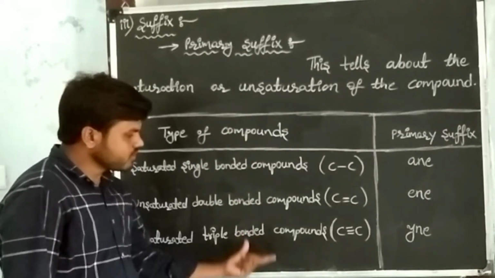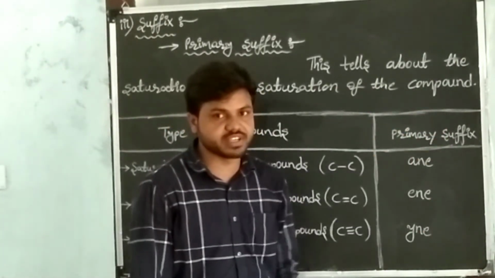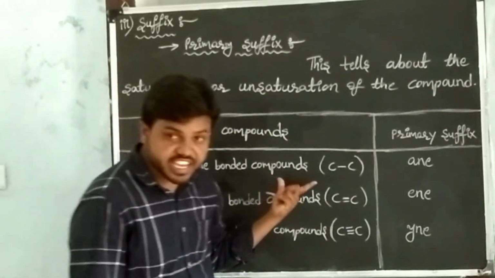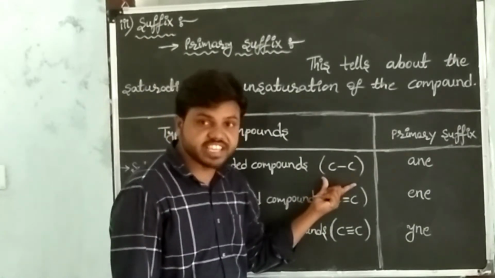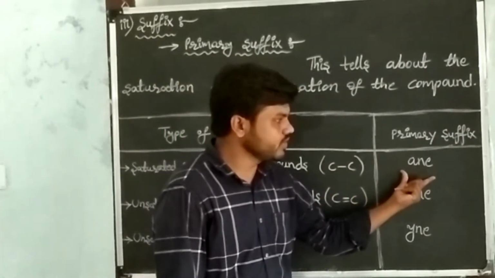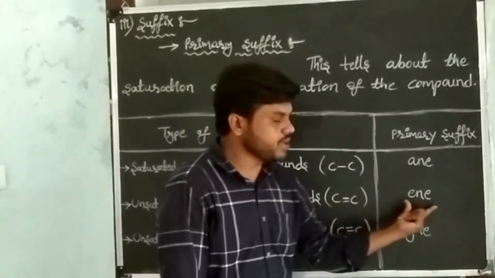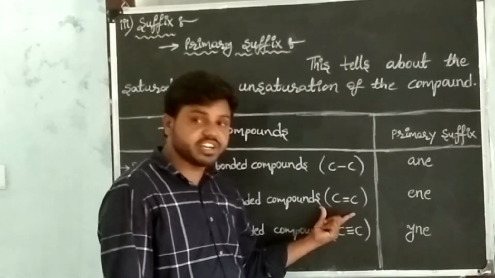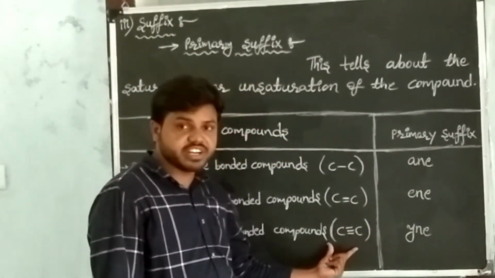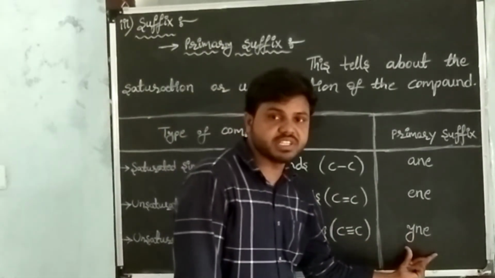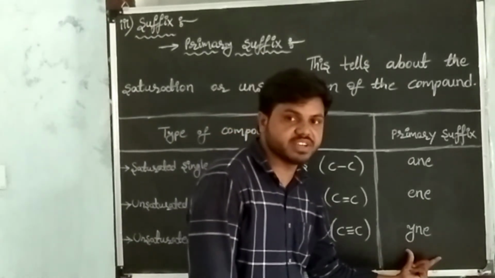See here, type of compounds and its primary suffixes. For saturated single bonded compounds, primary suffix is ane. For unsaturated double bond compounds, primary suffix is ene. For unsaturated triple bond compounds, primary suffix is ine.